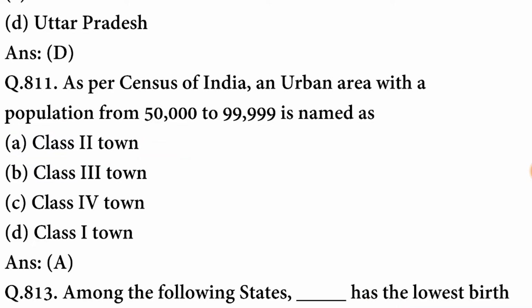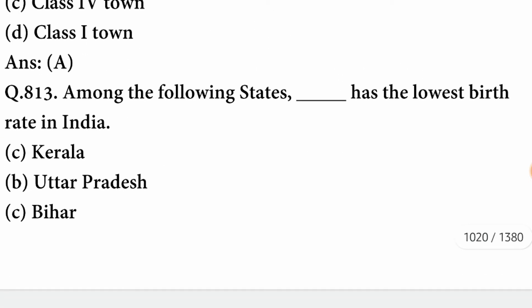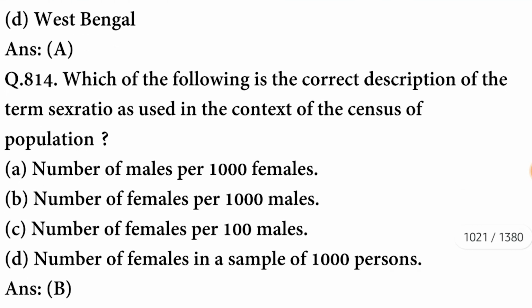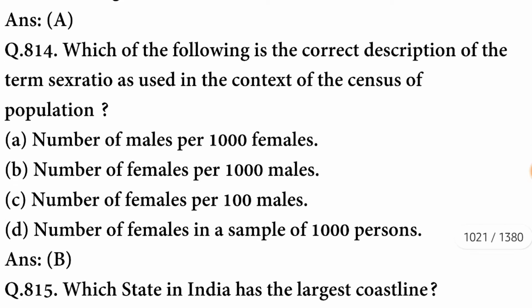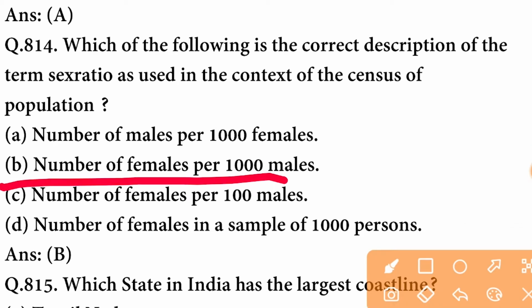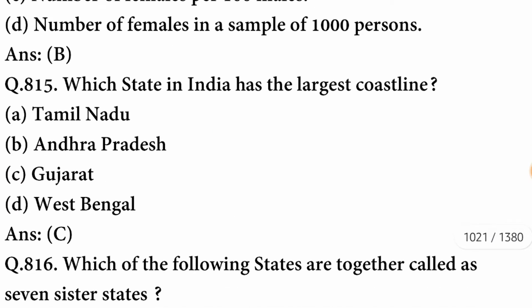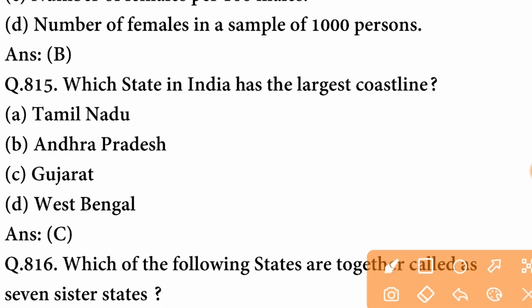A option is correct. Among the following states, dash has the lowest birth rate in India. It is Kerala. C option is correct. Which of the following is the correct description of the term sex ratio as used in the context of census of population? The term is number of females per 1000 males. B option is correct. Which state in India has the largest coastal line? The state is Gujarat. C option is correct.